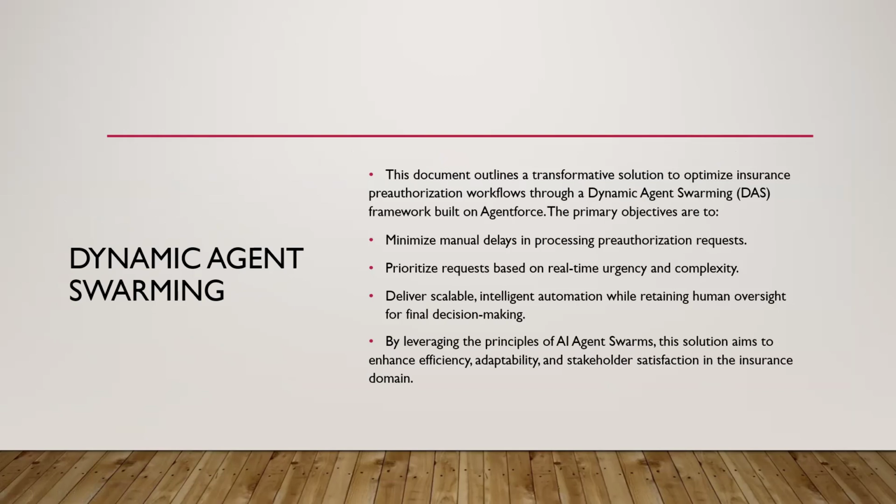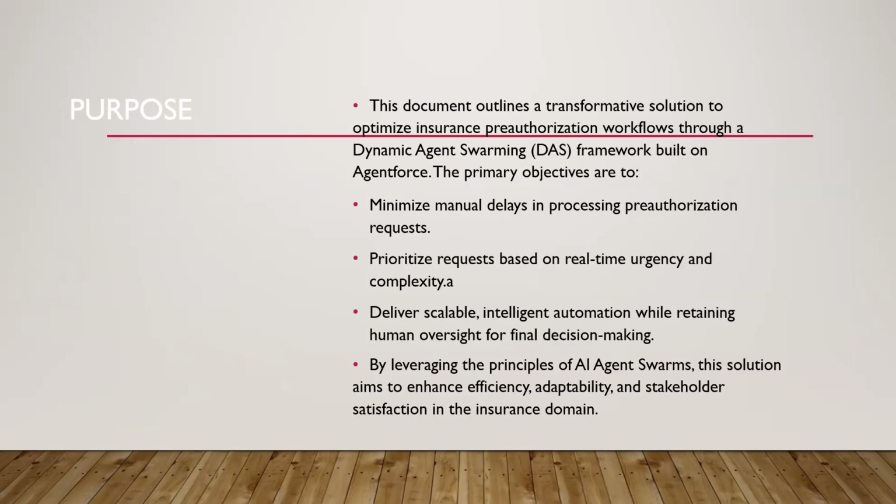Human teams often outperform individual workers. Similarly, multi-agent systems take advantage of the collective capabilities of various agents to tackle problems that would be too complex for a single agent. So we are building a dynamic agent swarming with a multi-agent system and agent-to-agent communication to tackle the process of prior authorization for insurance.